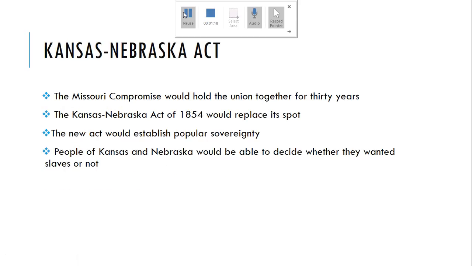Kansas-Nebraska Act. The Missouri Compromise would hold the Union together for 30 years. The Kansas-Nebraska Act of 1854 would replace it. The new act would establish popular sovereignty. People of Kansas and Nebraska would be able to decide whether they wanted slaves or not.